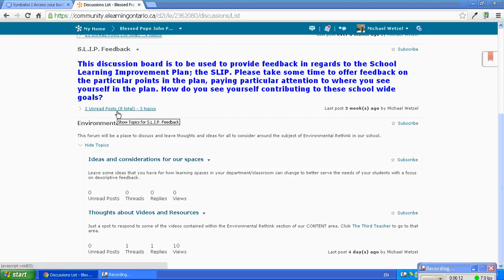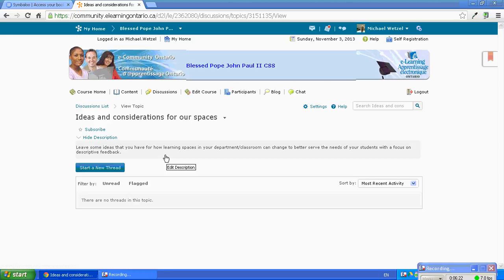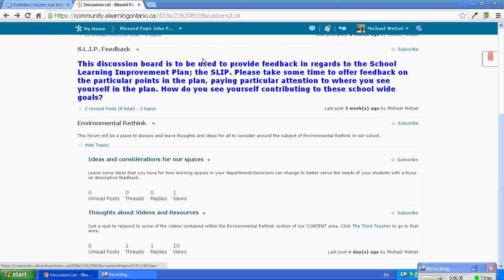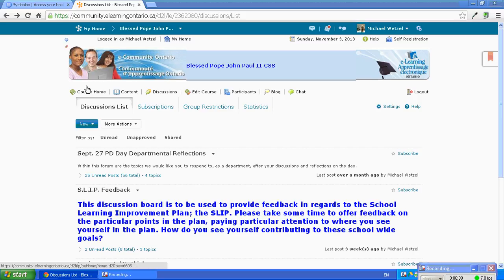Some of the groups that they had put, our environment, and this is the environmental rethink. So I have that, ideas and considerations. If you have ideas, put them in there. That would be great. Things that you're thinking of doing, things you might want to do. Perhaps this will get populated as we go through the process a little bit more. We're bringing that up this week with heads about the process of redefining our space and things like that. So really, these are the things that you're going to be putting in here that we're going to be using.